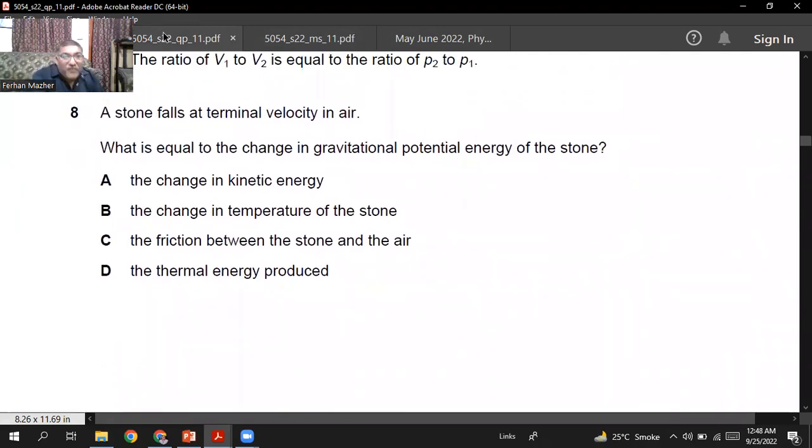A stone falls at terminal velocity in air. What is equal to the change in the gravitational potential energy of the stone? So you see, when you fall at a constant speed, the gravitational potential energy does not convert into the kinetic energy. It converts into thermal energy.